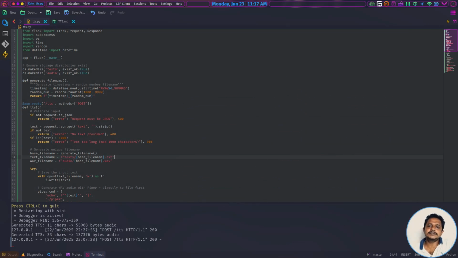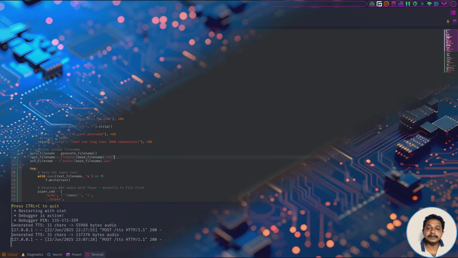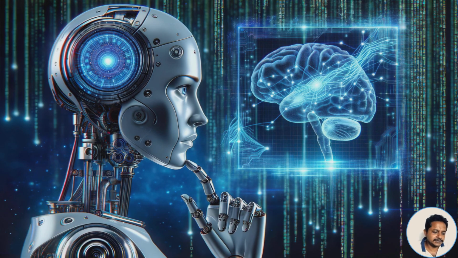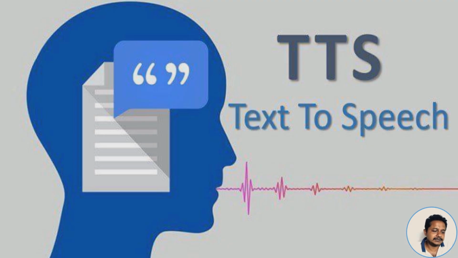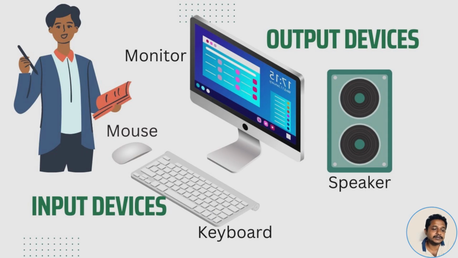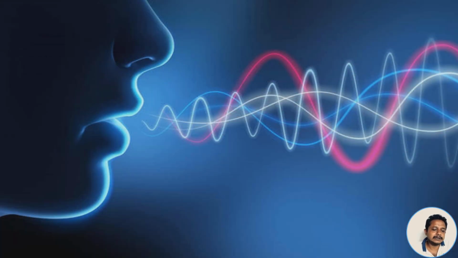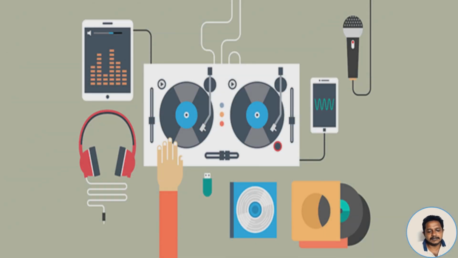This is the continuation of the speech to text and text to speech project that can be a part of building your own AI project. If you want to build your own artificial intelligence, so-called artificial intelligence, you need an input and output system. So speech to text and text to speech is the base and bare minimum input output system to interact with humans, so that a human can naturally speak their own language and the computer can do its own computation and processing, and the program can get back its reply in audio format.